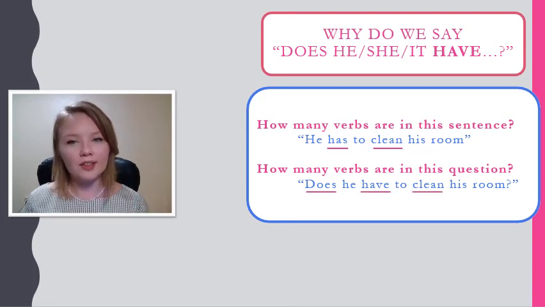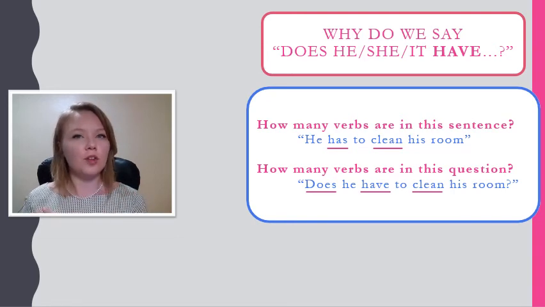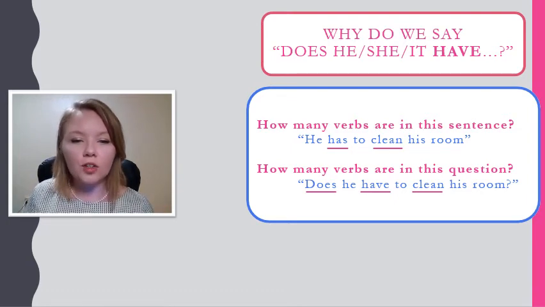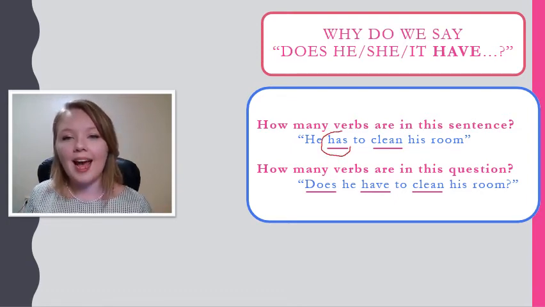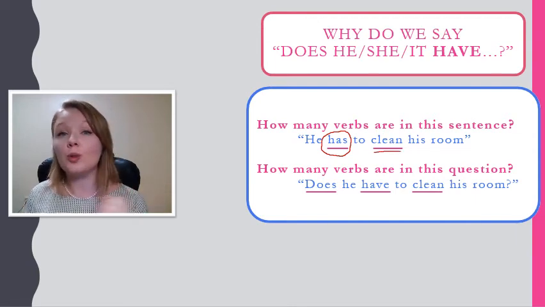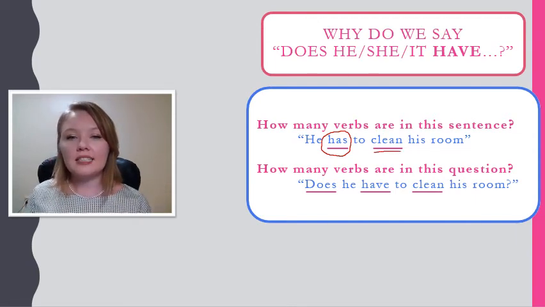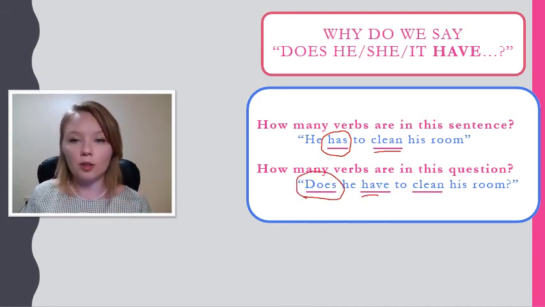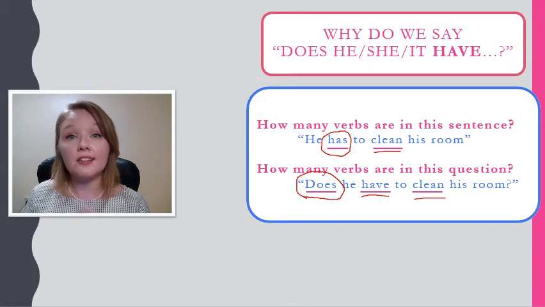What do we notice here? Is every verb changed for the subject he? No, only the first verb. He has to clean, right? We don't say he has to cleans. And here our first verb is does. And then our next verbs, have and clean, stay the same. We would not say, does he has to cleans his room?